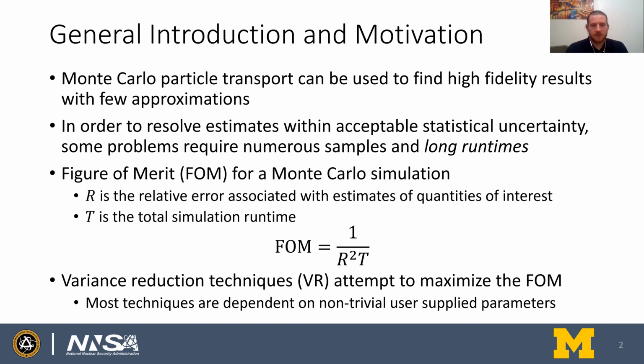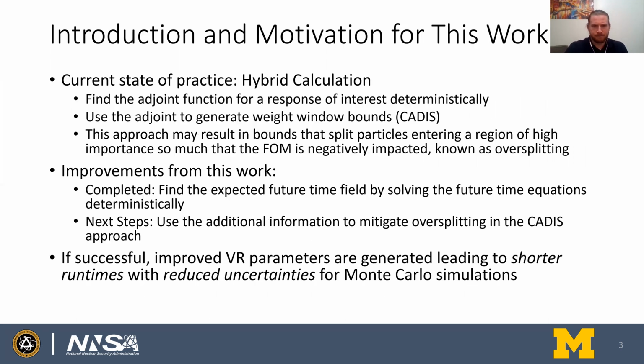There's been a number of variance reduction techniques developed in an attempt to maximize the figure of merit. However, most of these techniques require non-trivial user-defined parameters. The current state of practice to get these parameters are hybrid calculations, wherein you first find the adjoint function deterministically, and then you use that adjoint function to generate weight window bounds using an approach like consistent adjoint-driven importance sampling, or CADIS. This approach has been shown to be very successful.